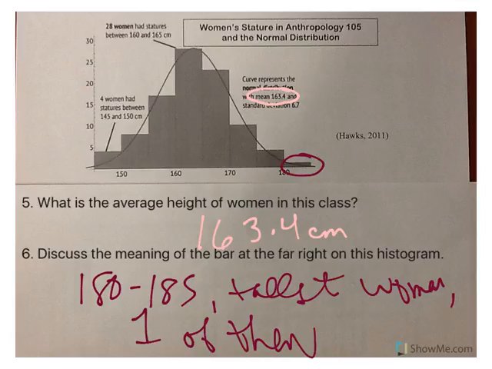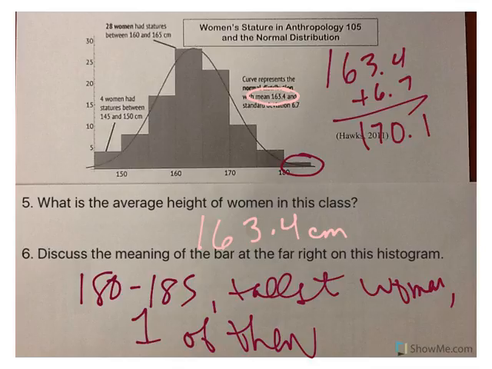And I believe it's unusual. So unusual, right, is 2 standard deviations out. If we take 163.4 and we add 6.7, that's 170.1. If we add 6.7 again, we're at 176.8. 180 is above that, so this would be an unusual height for a woman. Well, in this class anyway.